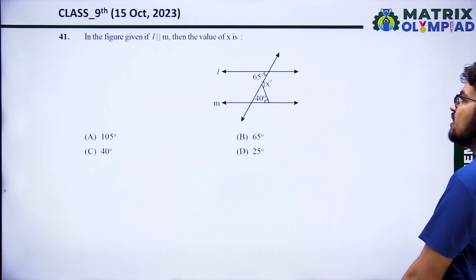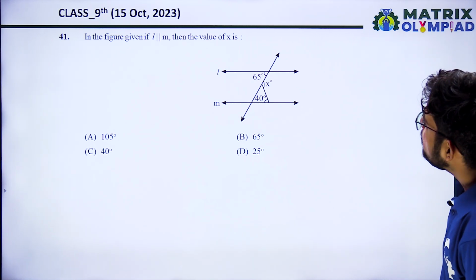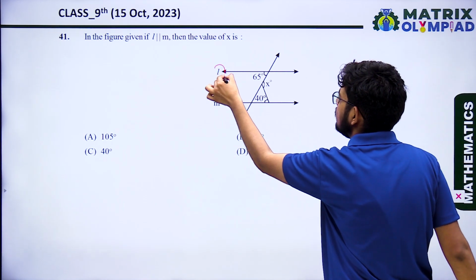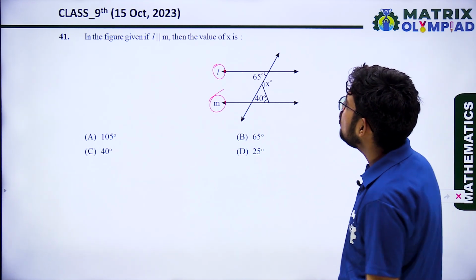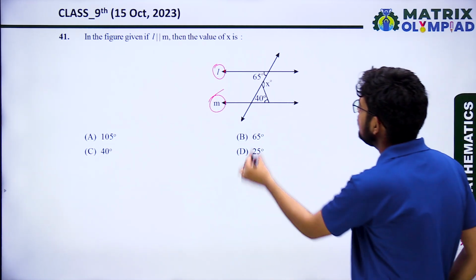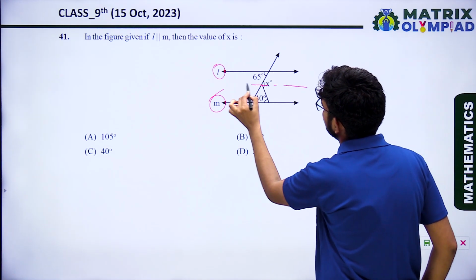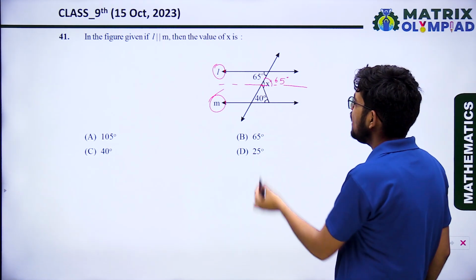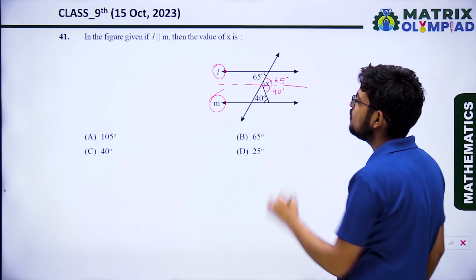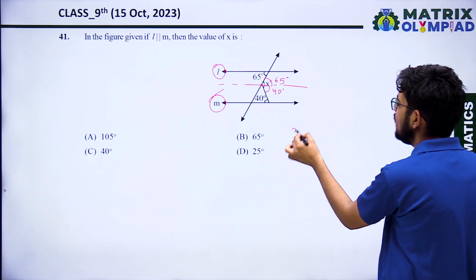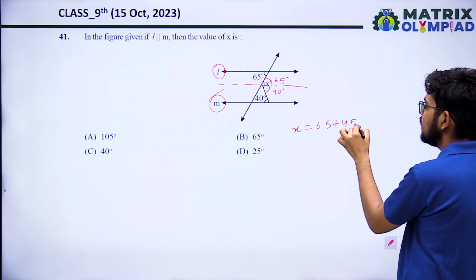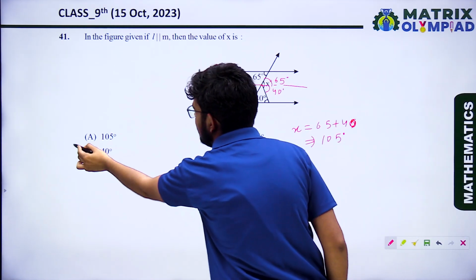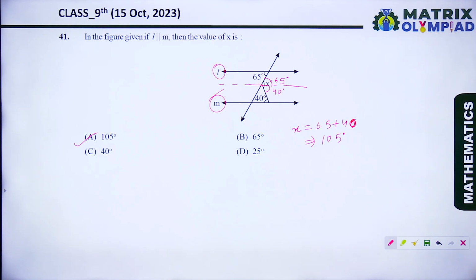Okay, the next question, in the given figure L parallel to M, then find the value of x. These are the two lines L and M. These lines are parallel. So find the value of x. So here we will draw a parallel line. So this angle is 65, so this angle is also 65, alternate interior angle, and this angle is 40, so this angle is also 40, the same alternate interior angle. So the total x will be 65 plus 40, that is 105 degrees. So option A is correct, the value of x is 105 degrees.